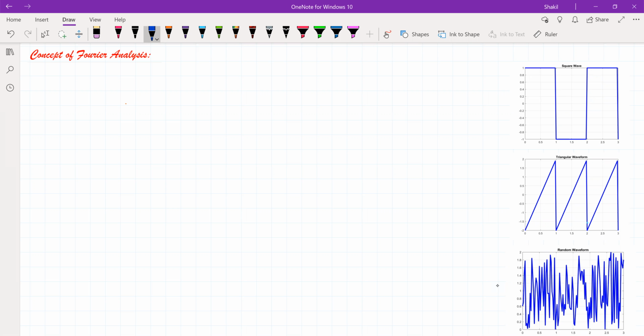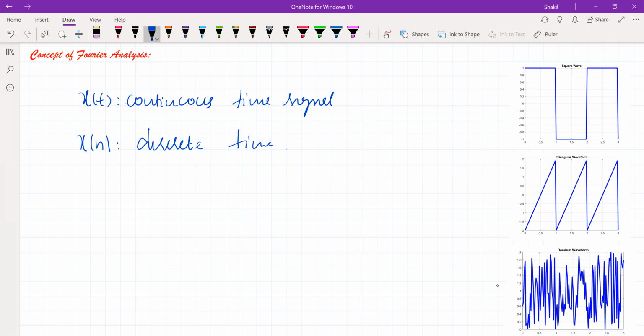Means we can express any signal. Let's suppose it's x of t, if it's a continuous time signal, or x of n if it's a discrete time signal or sequence, we can express this as a linear weighted sum of sinusoids.